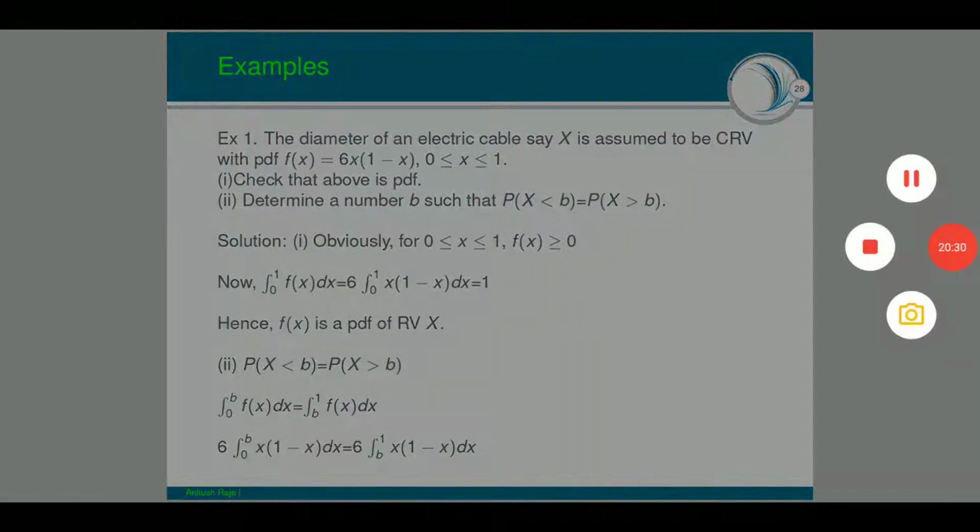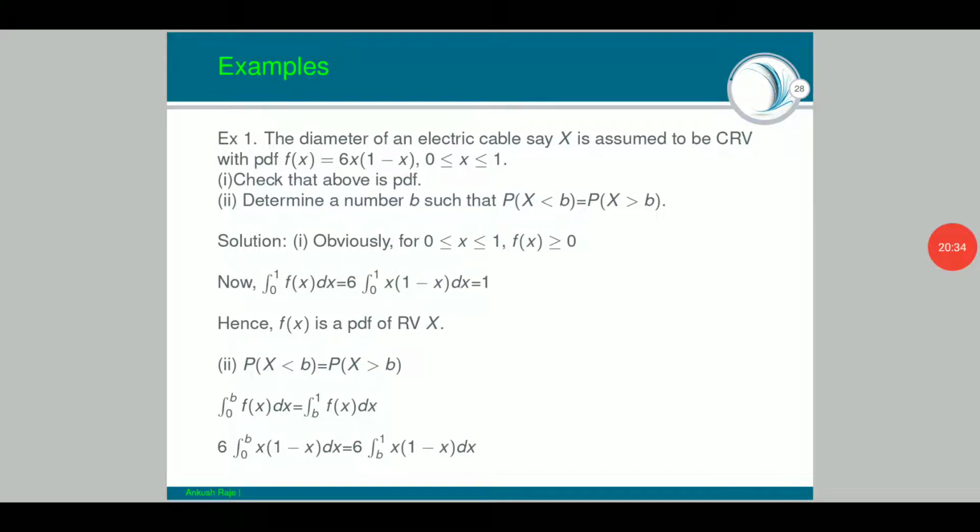The diameter of an electric cable, say capital X, is assumed to be a continuous random variable with probability density function f(x) equals 6x into (1 minus x) in the interval 0 to 1. They are saying that the diameter of an electric cable is a continuous random variable. Yes, because it is length. I cannot say that it is 32 meters or 32.000005 meters or 31.999995 meters. I never say that. That is why, for describing such quantities, I need continuous random variables.